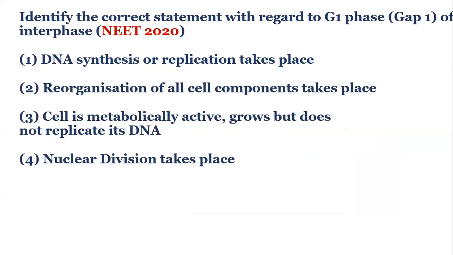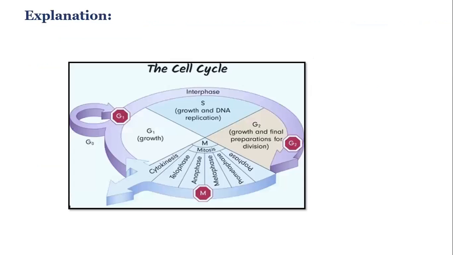And the question is, identify the correct statement with regard to G1 or Gap1 phase of interphase. And the options are: Option 1, DNA synthesis or replication takes place. Option 2, reorganization of all cell components takes place. Option 3, cell is metabolically active, grows, but does not replicate its DNA. And option 4, nuclear division takes place. So let's move on to the explanation part.